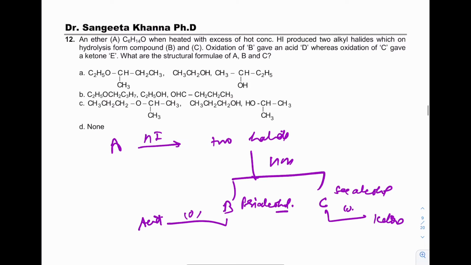So out of these options, C should be a secondary alcohol and B should be a primary alcohol. So the first option A will be correct.